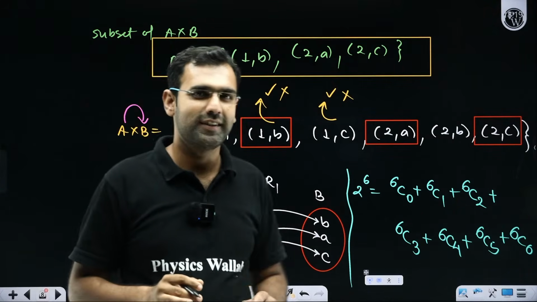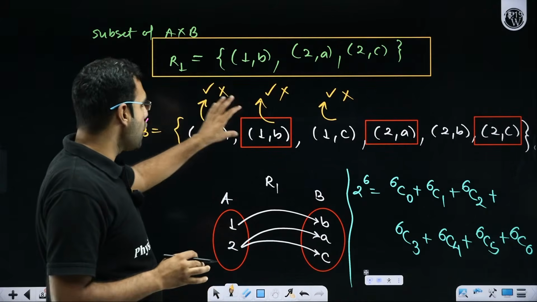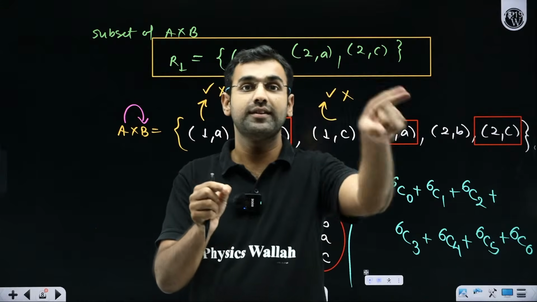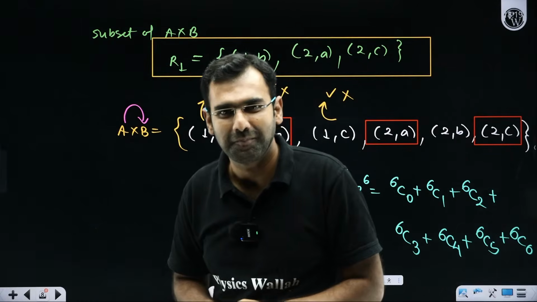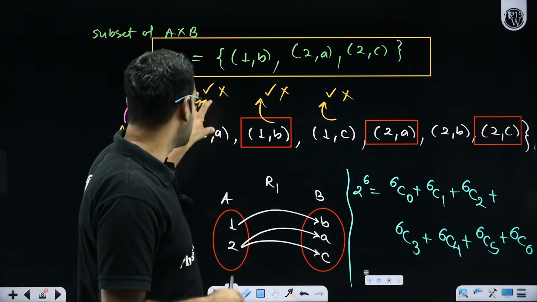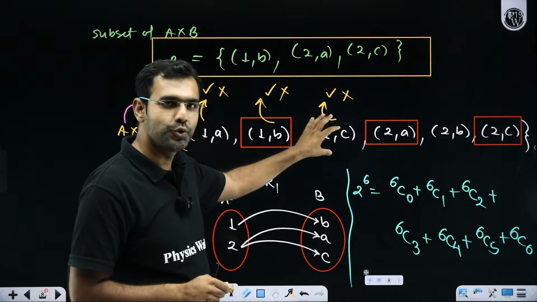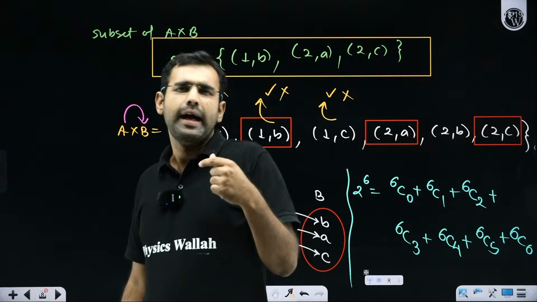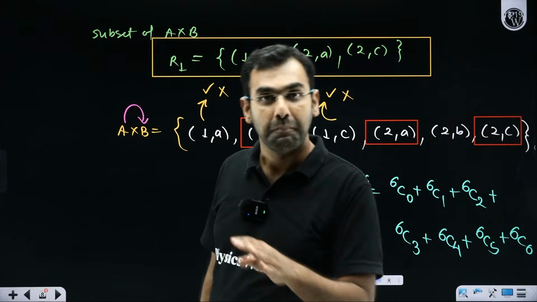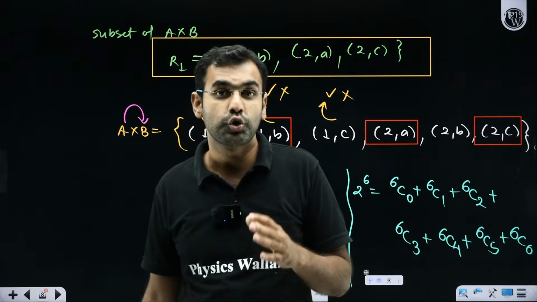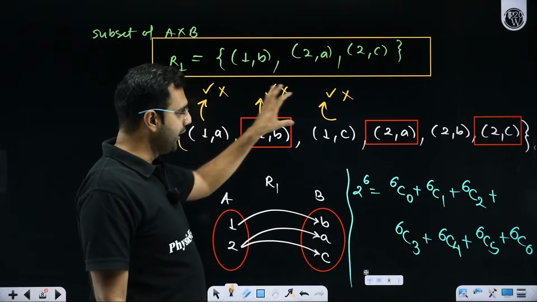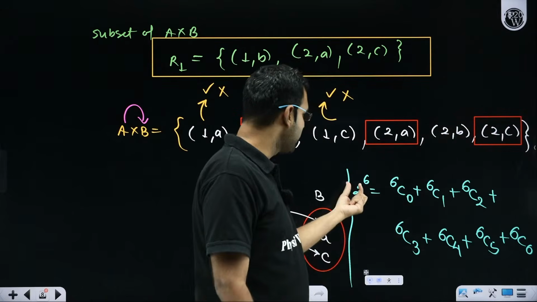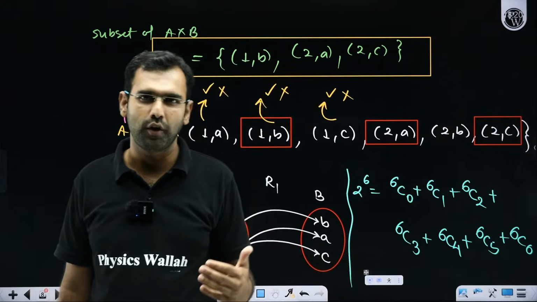So what are you realizing? Each of these elements has 2 choices: either to be in the subset or not to be in the subset. So 2 choices and 2 choices and 2 choices and 2 choices and 2 choices and 2 choices. And in mathematics, "and" means multiplication. So 2 into 2 into 2 into 2 into 2 into 2, 2 getting multiplied 6 times, that is 2 to the power 6. That is another way of looking at the number of subsets.